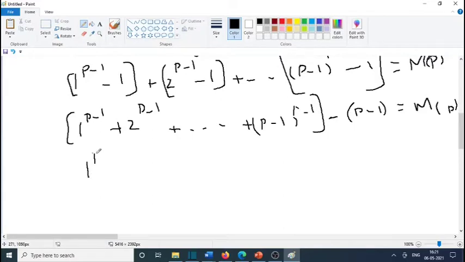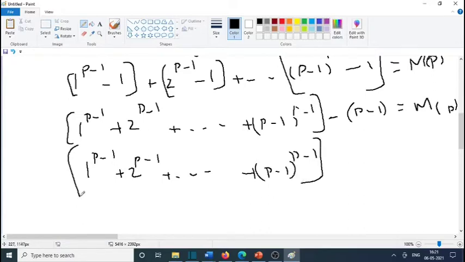That is, 1 raised to p minus 1 plus 2 raised to p minus 1 plus etc. plus p minus 1 raised to p minus 1, this is minus p plus 1 is a multiple of p.